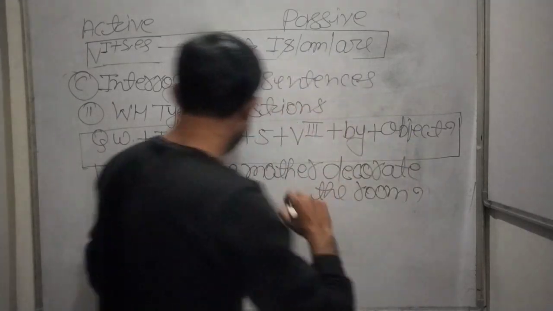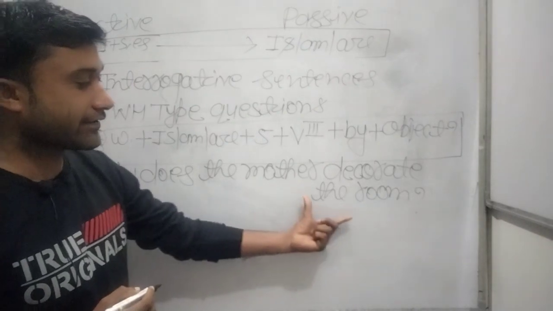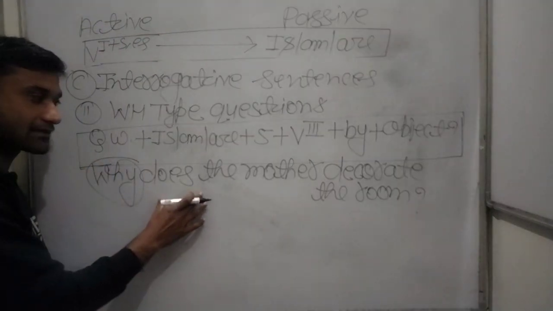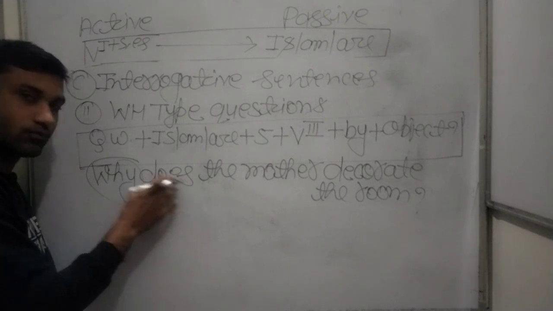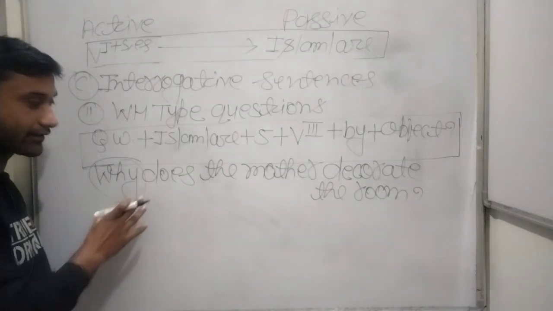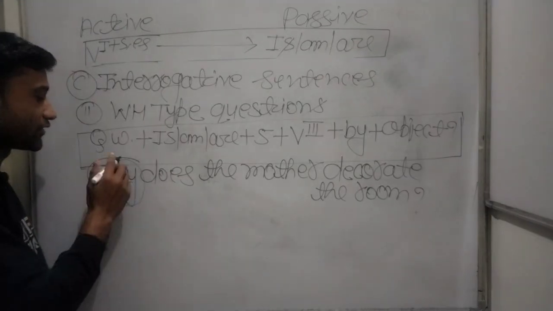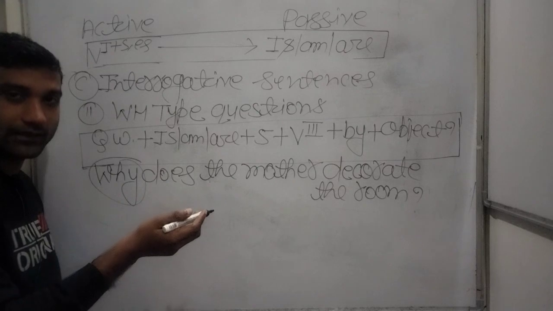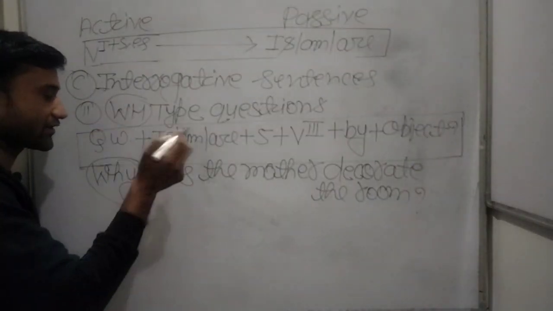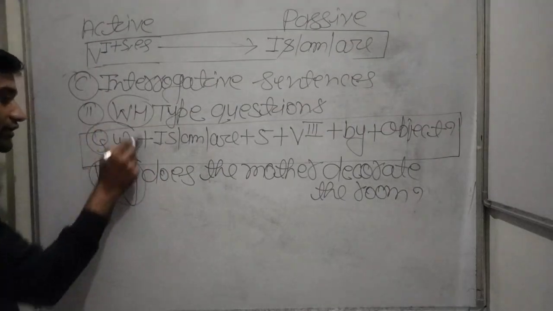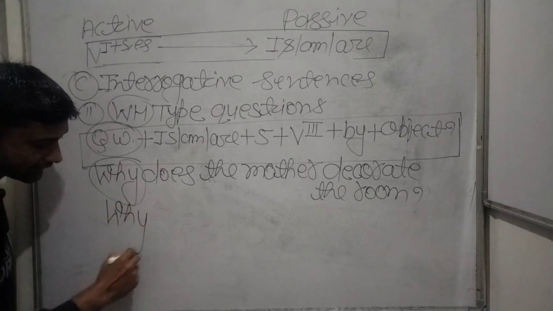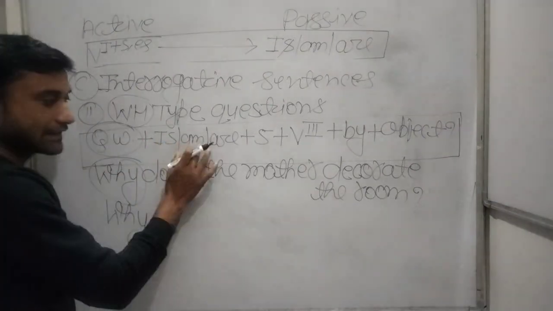This is your example: why does the mother decorate the room? Here you can see: why does the mother decorate the room, where does the mother decorate the room, and when does the mother decorate the room. So here why, where and when can be used. That is your WH type question. First of all we have to identify the question word. So here it is why, and then use is, am, are.